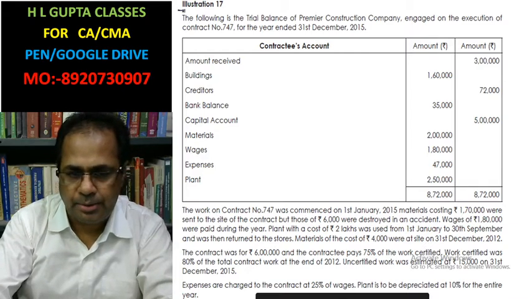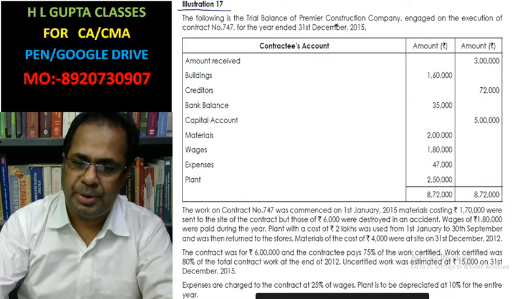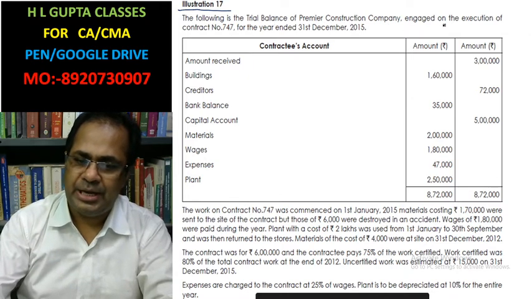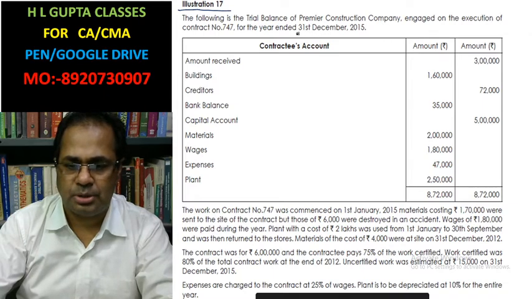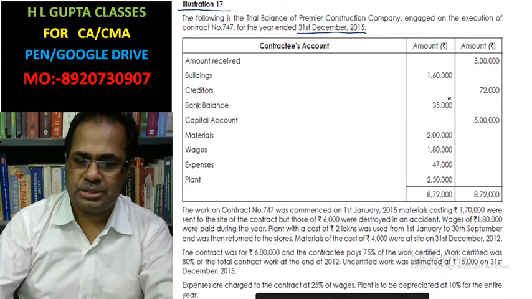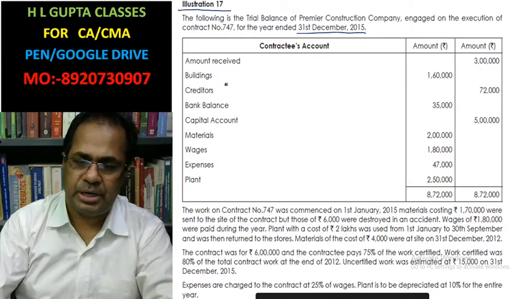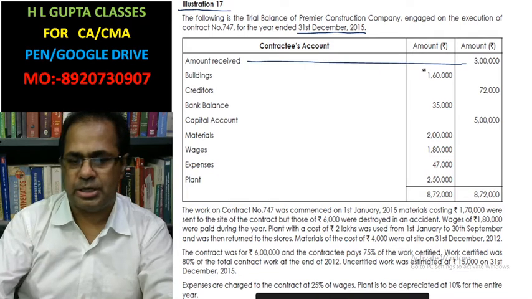Illustration number 17. The following is the trial balance of Premier Construction Company, engaged on the execution of contract number 474 for the year ended 31st December 2015. The amount received is rupees 3 lakh.